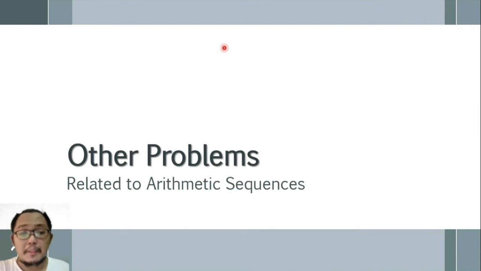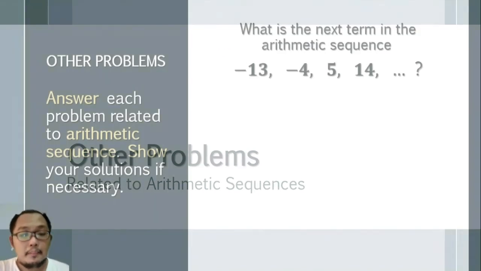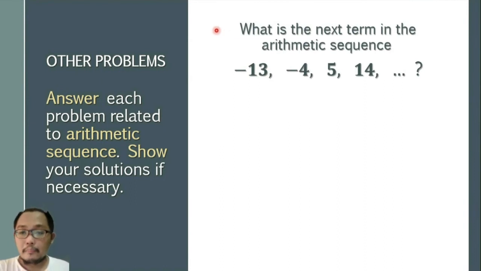And let us consider other problems related to arithmetic sequences. So here we have, what is the next term in the arithmetic sequence? Since the problem states that this is an arithmetic sequence, then we must have a common difference. To check our common difference, we may use the second term and the first term.